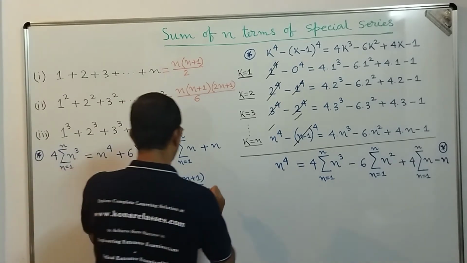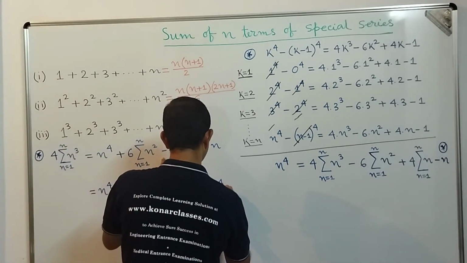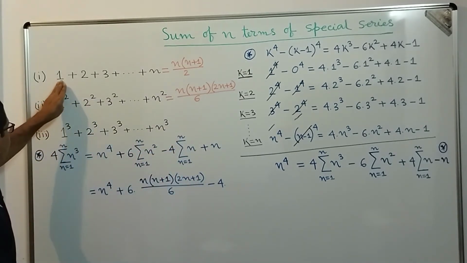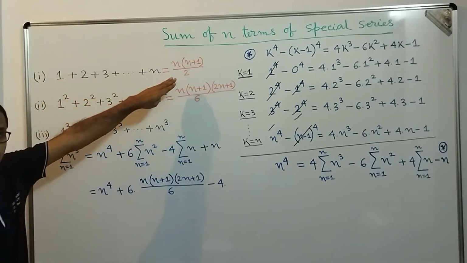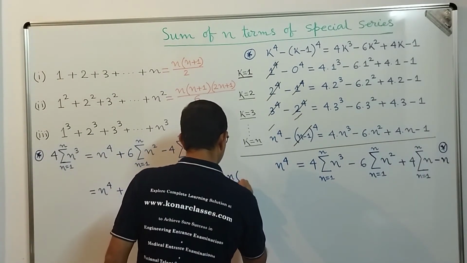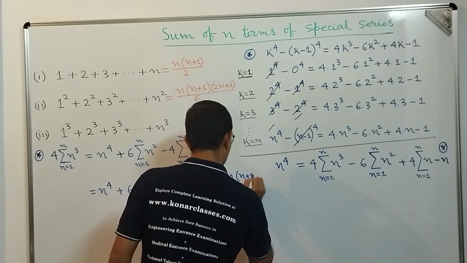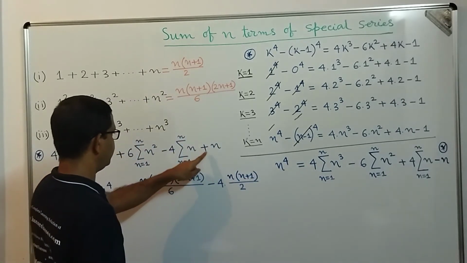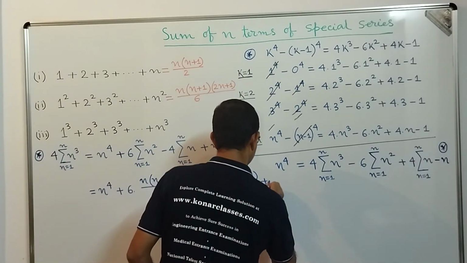Then minus 4 into summation n equal to 1 to n, that is nothing but 1 plus 2 plus 3 up to n, which is equal to n into n plus 1 by 2. So we can write n into n plus 1 divided by 2 and then plus n.